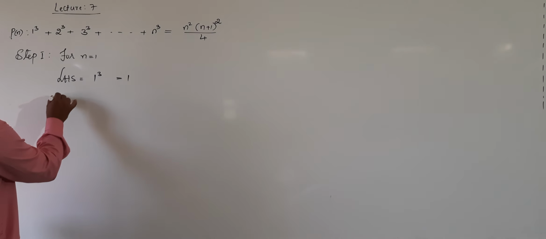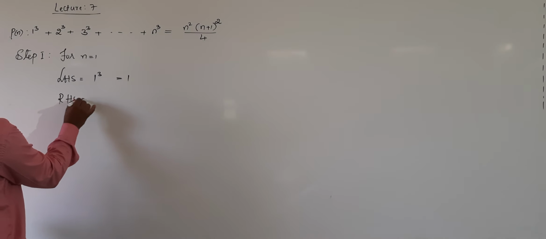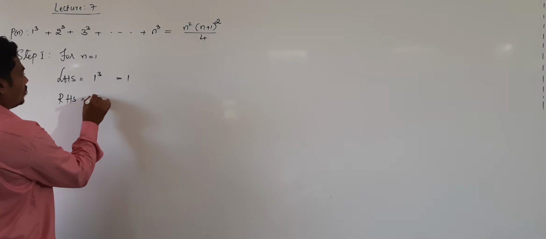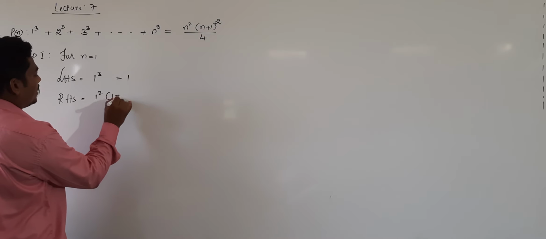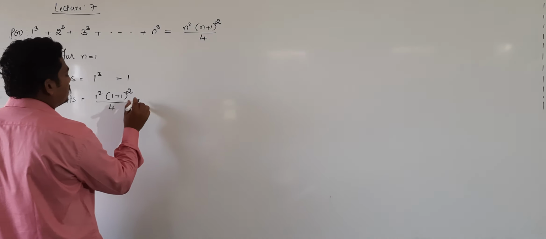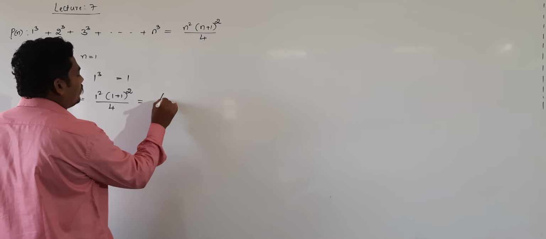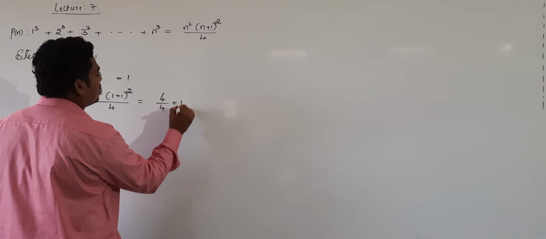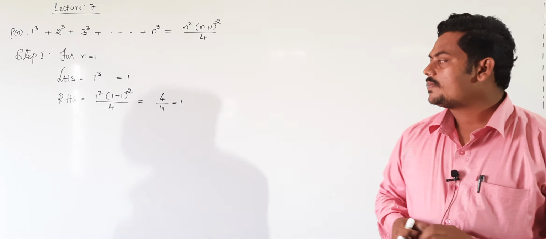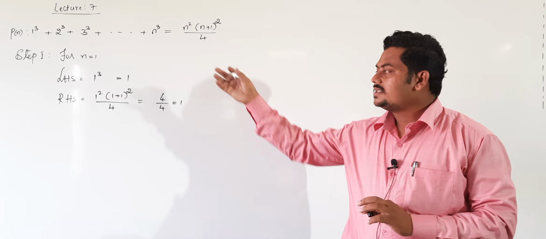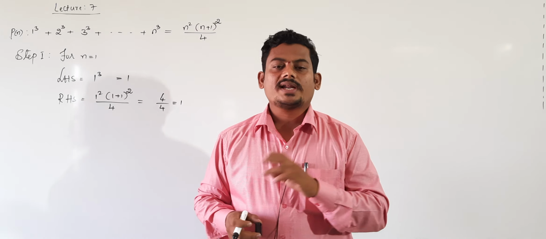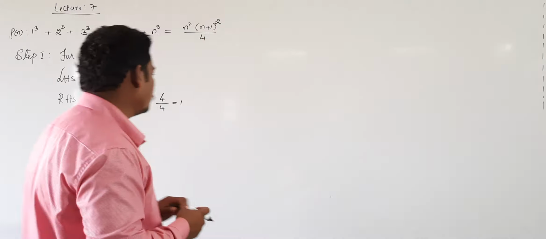And similarly, consider RHS and put n value 1. This is our RHS: 1 square into (1 plus 1) whole square divided by 4. That's equal to 4 divided by 4 equal to 1. 1 plus 1 is 2, 2 whole square is 4, 4 by 4 gives 1. Clearly LHS equal to RHS. Hence, P of n is true for n equal to 1.